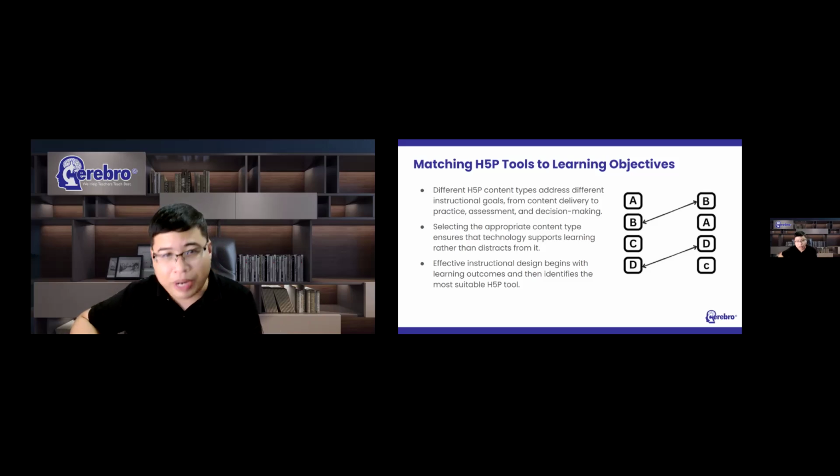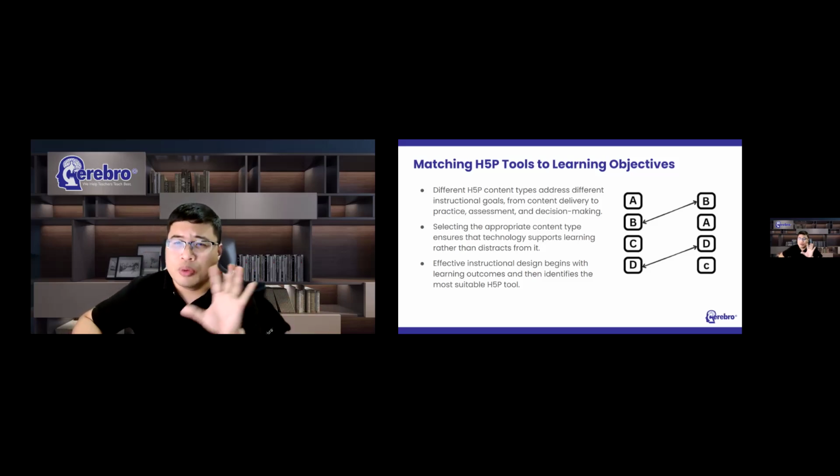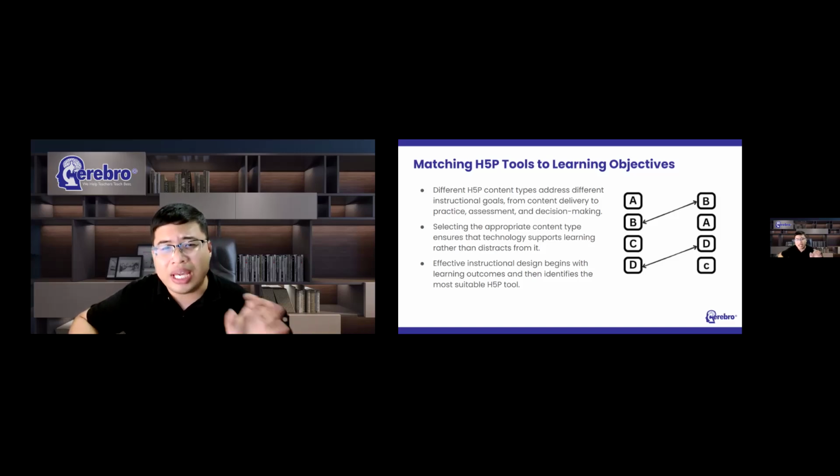Students may initially be impressed, they may be curious, but once the novelty wears off, what remains is the quality of the learning experience itself. And that's why matching the right H5P content type to the right learning objective is so important.